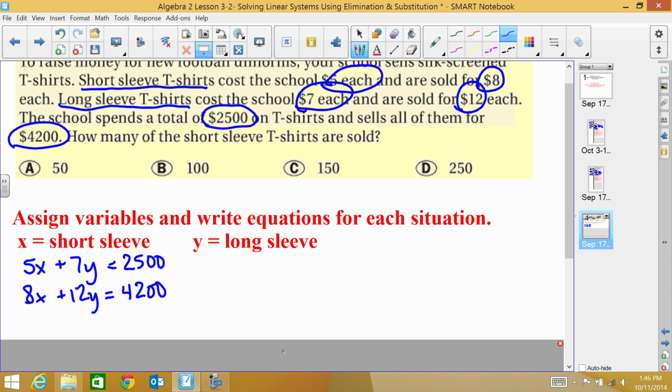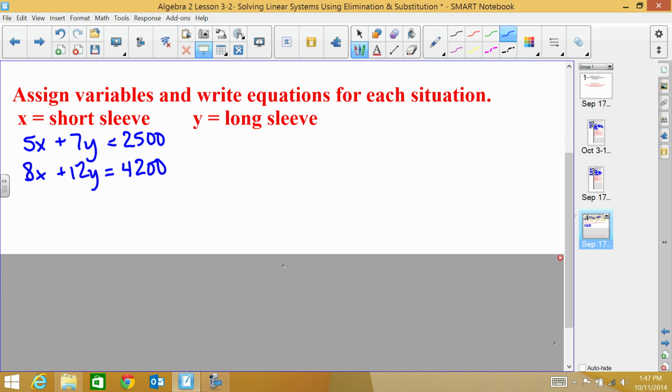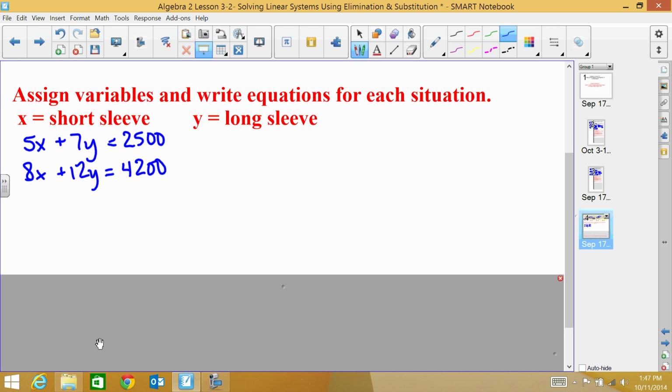So looking at this system of equations, which method do you feel would be easier to get x or y by itself: using substitution, or should we multiply one or both of the equations and do elimination? Well, it's up to you, but I feel like it's really easy in this situation to get the x's to be the same number or the y's to be the same number and use elimination, because both of these equations are written in standard form.